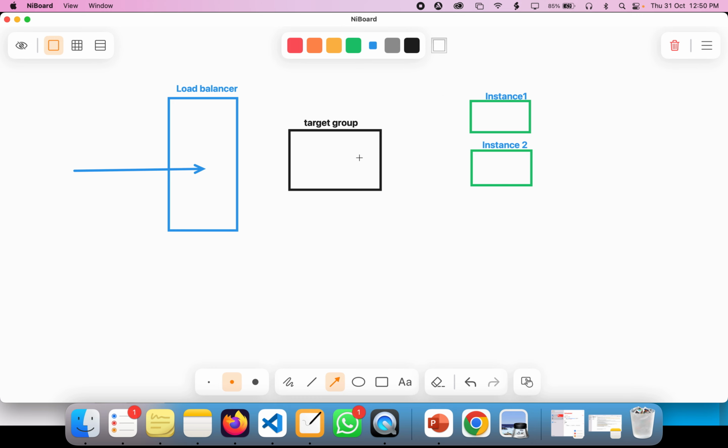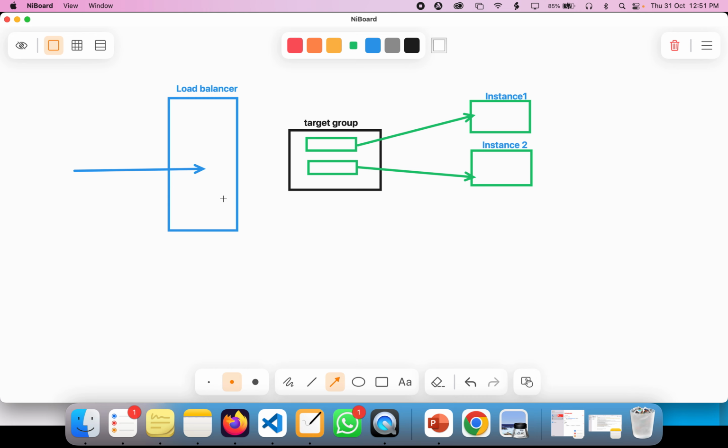Instance one will be part of the target group, and instance two is going to be part of the target group as well.